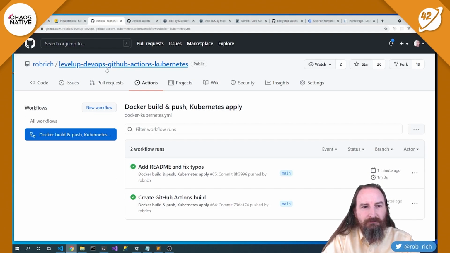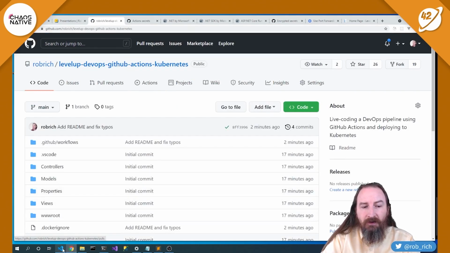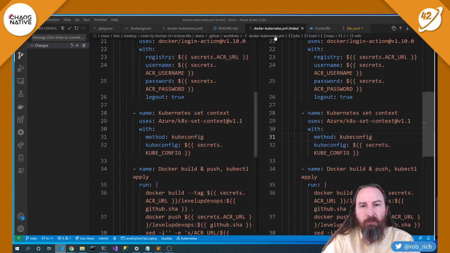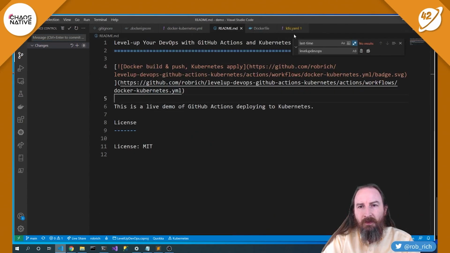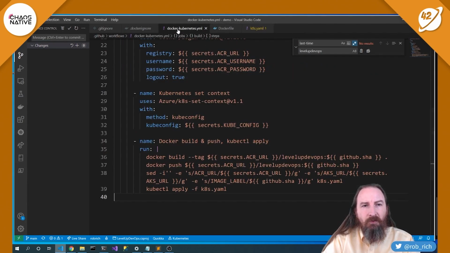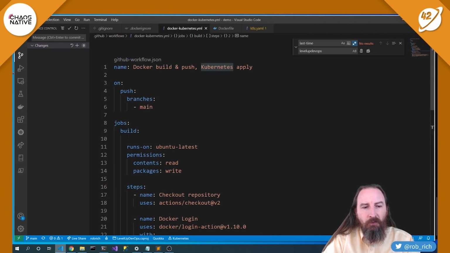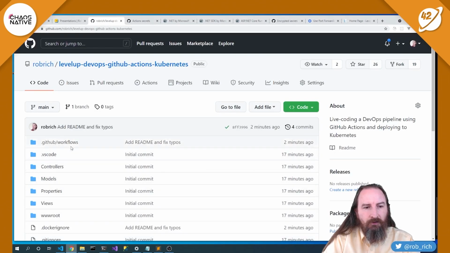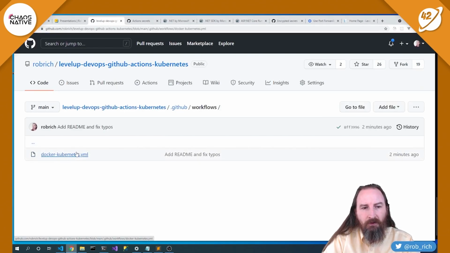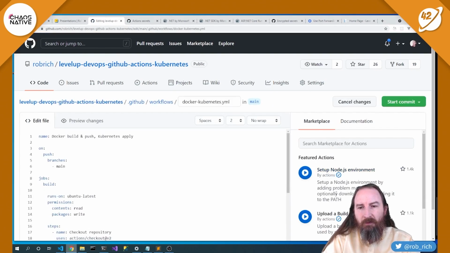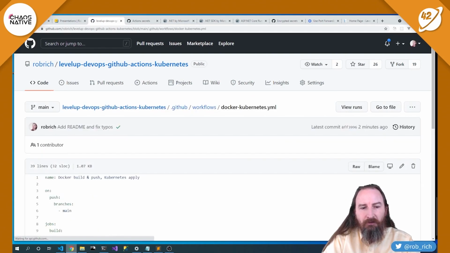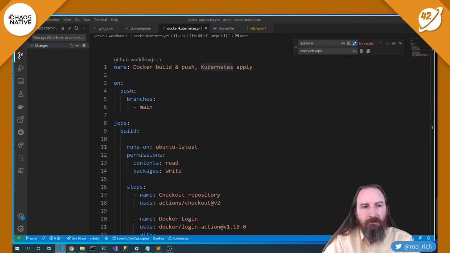Perfect. Now the other thing we wanted to take on is to do pull requests. So let's close this and close this. Now here's the build that we built so far. We could definitely come in here to GitHub and we could click on edit and get back into the designer where we have the marketplace and we can edit the things. But in this case, let's just modify it as a file here in our repository.